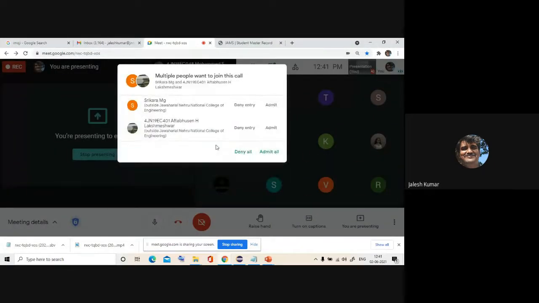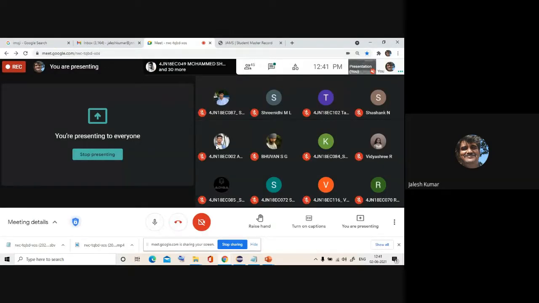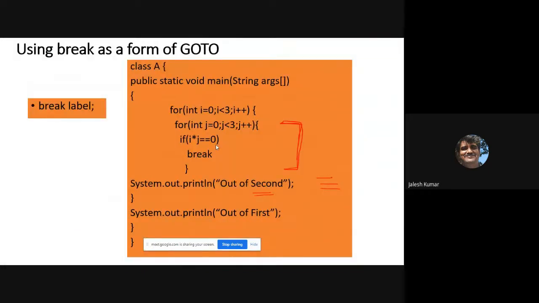When we are discussing this, the important thing you should understand is how we change this into break with label. I'll give one label to that: break with label. I have given the label name as second, and I'll insert this label at this particular place.